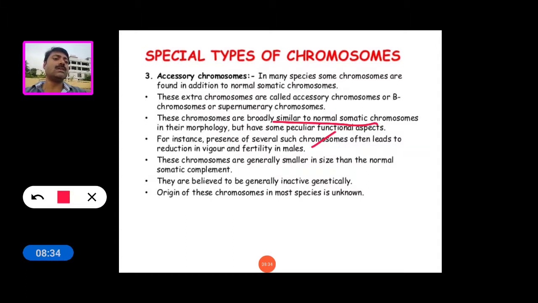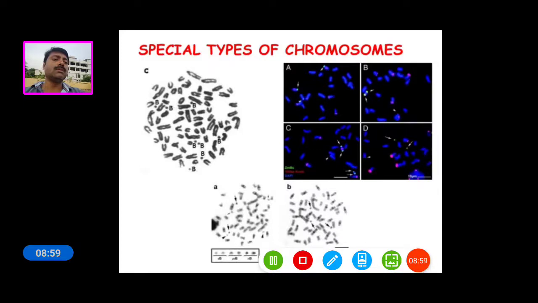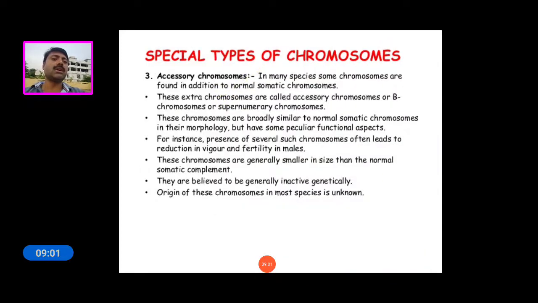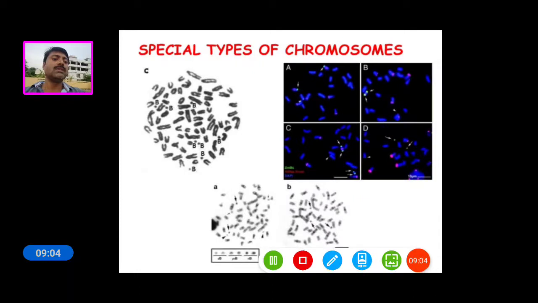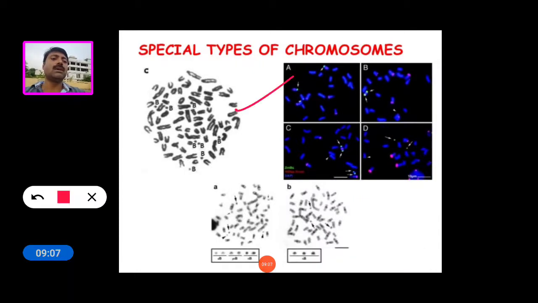These chromosomes are generally smaller in size than the normal somatic complement. They are believed to be generally genetically inactive. The origin of these chromosomes is unknown in most species. So these are the accessory chromosomes. These are the B chromosomes in this diagram, the short chromosomes, or B chromosomes or accessory chromosomes.